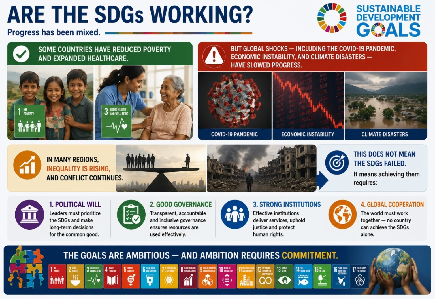Are the SDGs working? Progress has been mixed. Some countries have reduced poverty and expanded health care. But global shocks, including the COVID-19 pandemic, economic instability, and climate disasters, have slowed progress. In many regions, inequality is rising and conflict continues. This does not mean the SDGs failed. It means achieving them requires political will, good governance, strong institutions, global cooperation. The goals are ambitious, and ambition requires commitment.